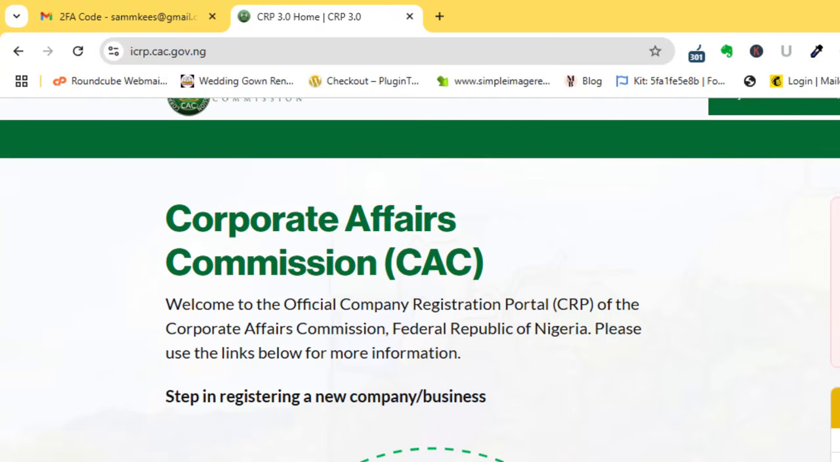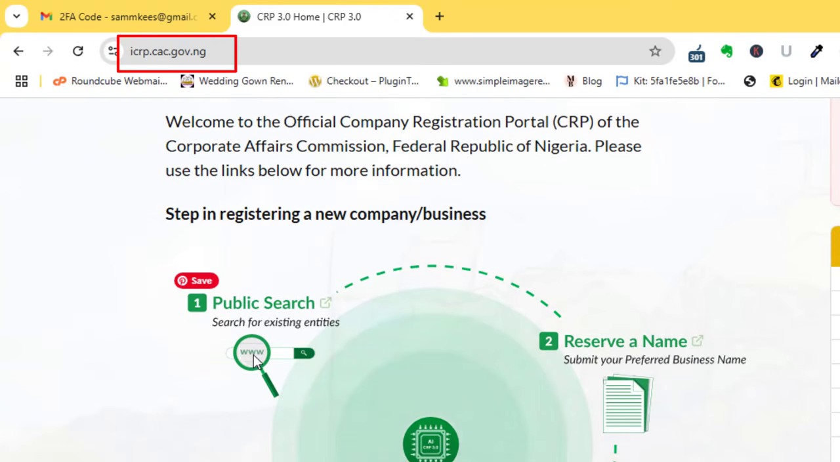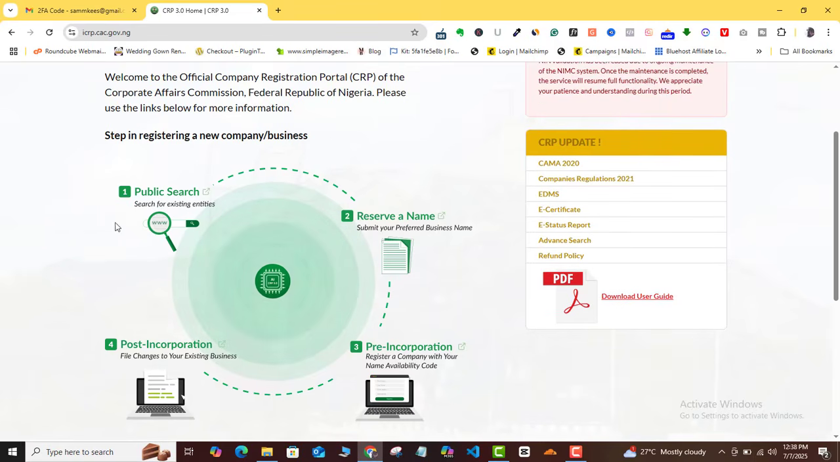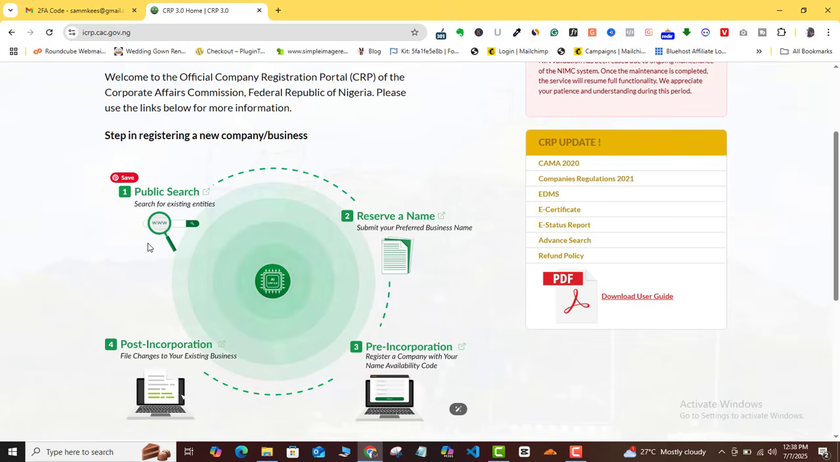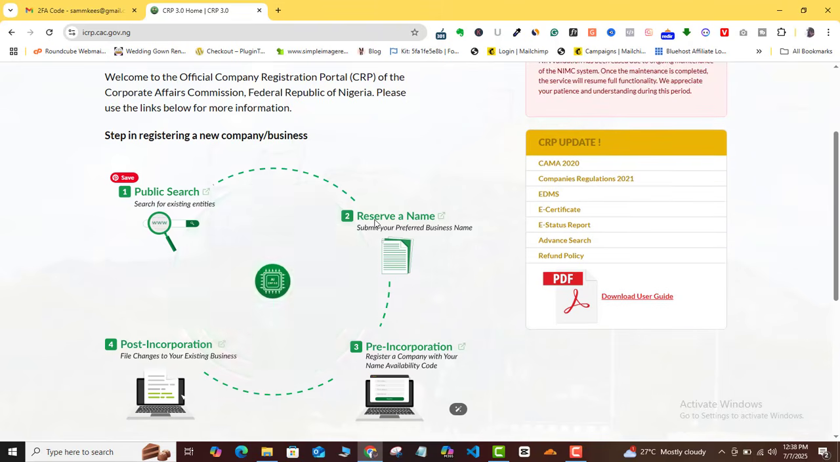It's still the same cac.gov.ng, but obviously they are now using a new subdomain, and instead of the pre and the post that we were used to, you can see now that we have icrp.cac.gov.ng. Even though you don't need to worry yourself for now, because if you go with the usual pre.cac.gov.ng, it's going to automatically redirect you to this particular URL, and then you're going to come to see this. So as you can see here, they have changed the interface, and basically it's still the same process or almost the same process.